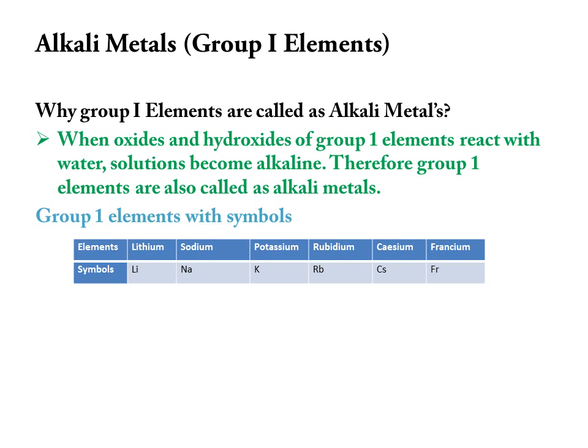It is group 1 elements. Then we should know why these group 1 elements are called alkali metals. The answer is, when oxides, for example sodium oxide Na2O, and hydroxides of group 1 elements react with water, they form a solution that becomes alkaline in nature. Therefore, group 1 elements are called alkali metals.